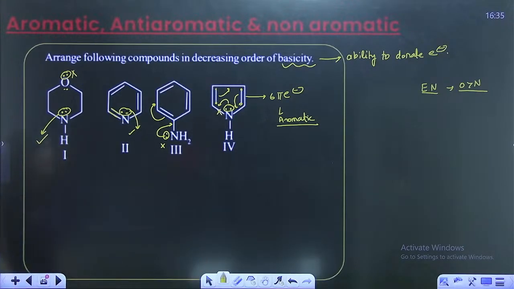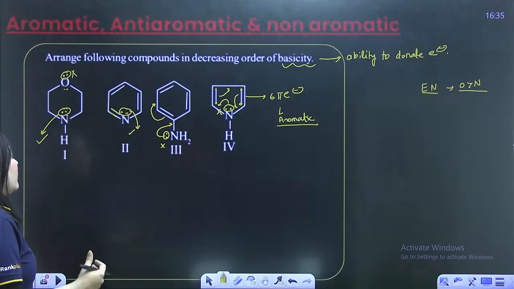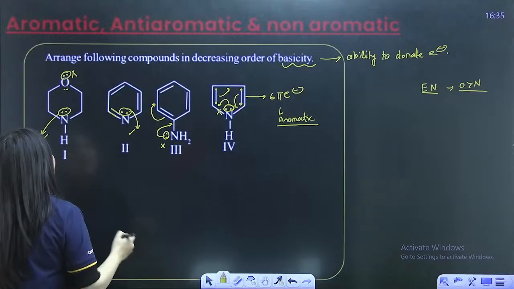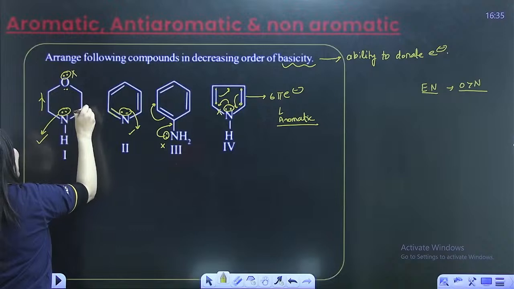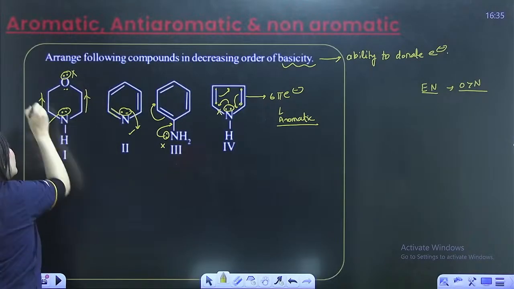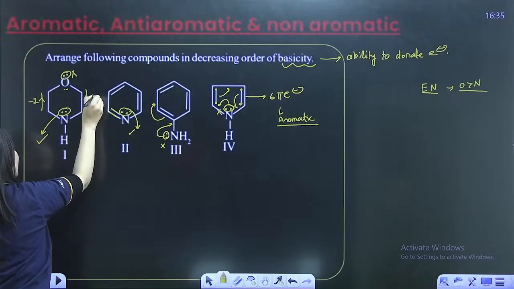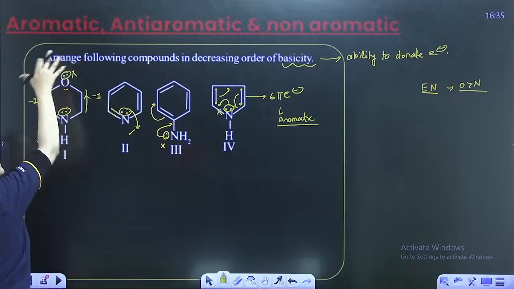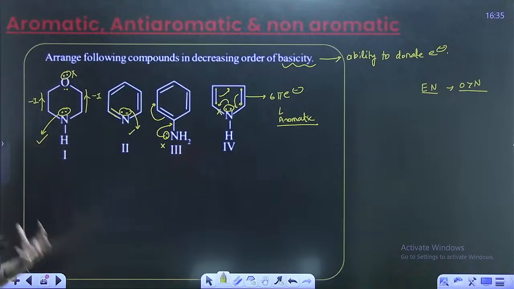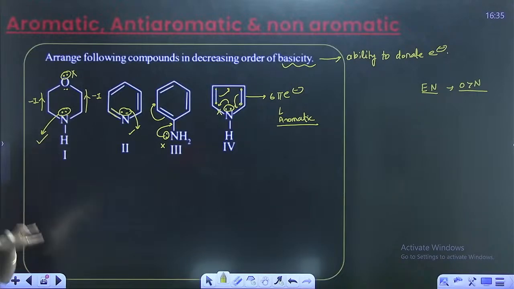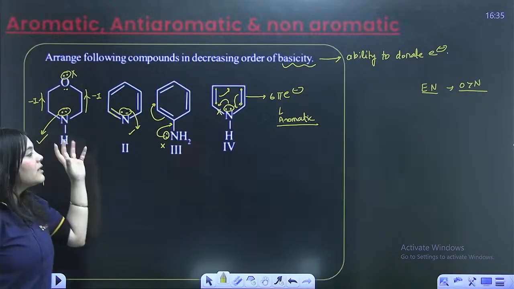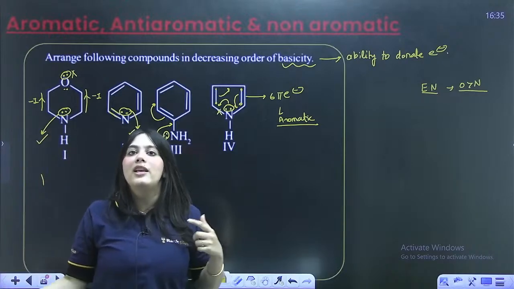So, you have to arrange in the order of basicity. So, the most basic compound. Can you see? This nitrogen is attached to an oxygen, which is actually an electron withdrawing group due to its minus I effect, right? So, it is actually taking away electrons to itself because it is much more electronegative. So, the donation capacity of this will reduce due to the minus I effect of oxygen, right? We've discussed a similar question even before as well.